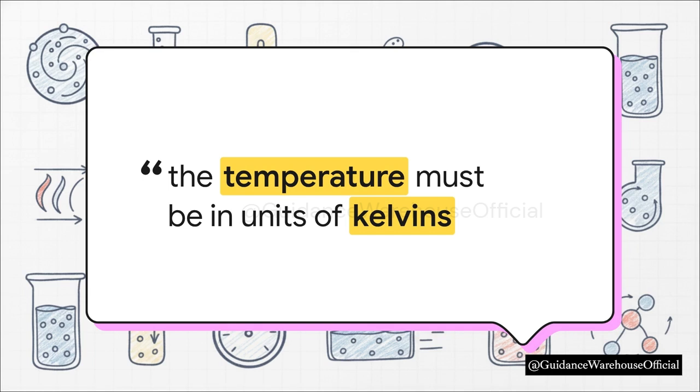Why? Well, think about it. Celsius can be 0 or even a negative number. If you plug a 0 into the ideal gas law, you'd end up calculating 0 volume or negative pressure, which is physically impossible. Just add 273 to your Celsius temperature, and you are good to go.